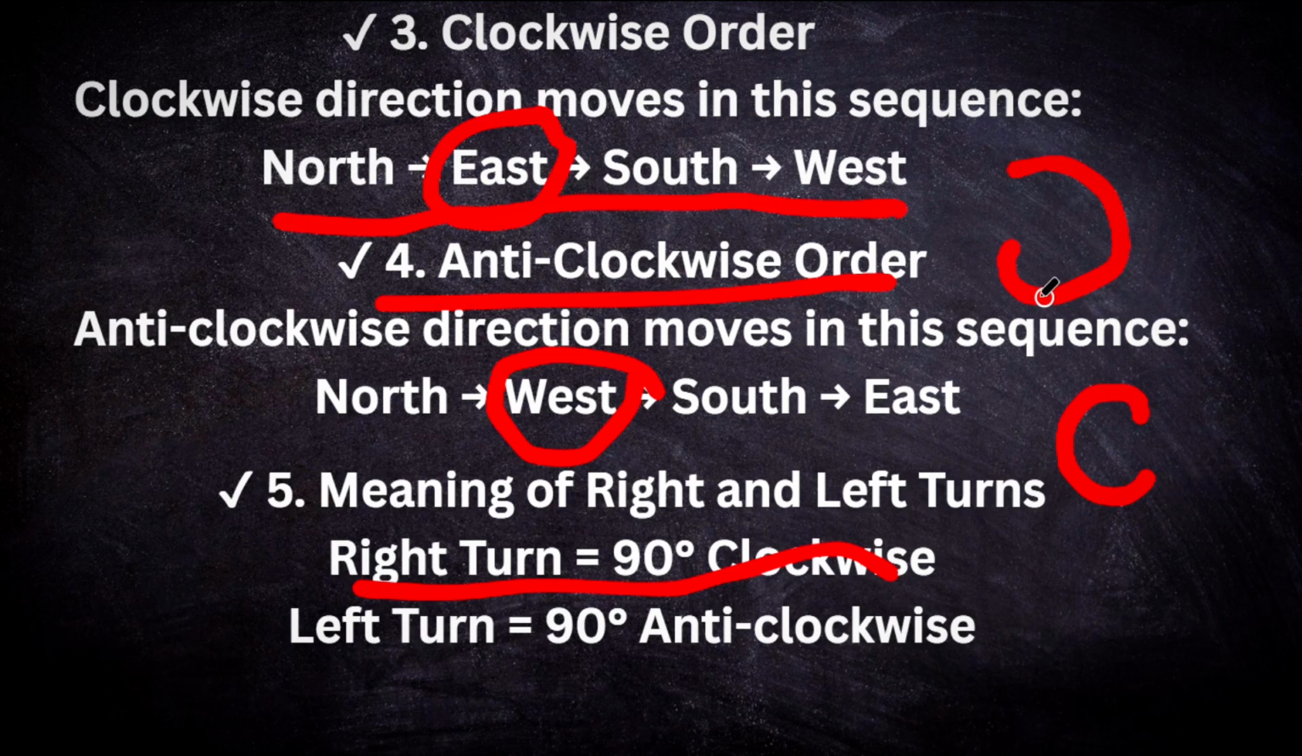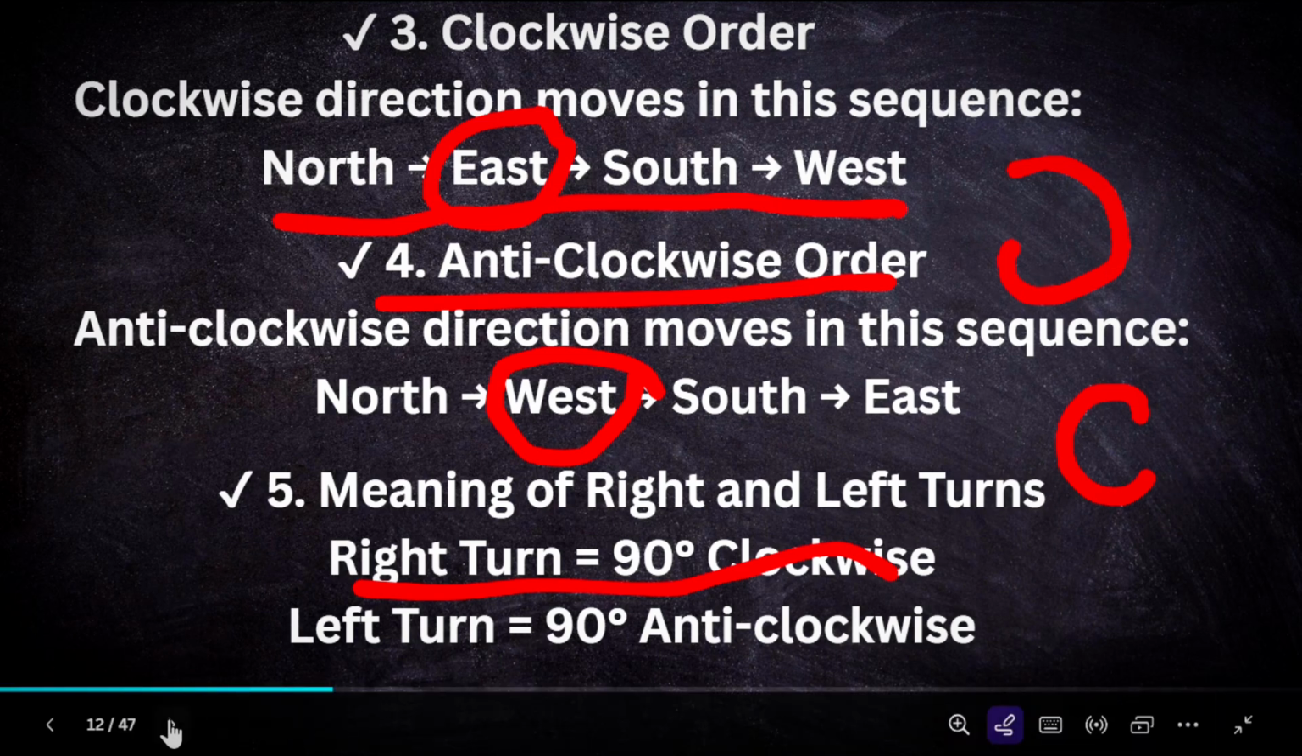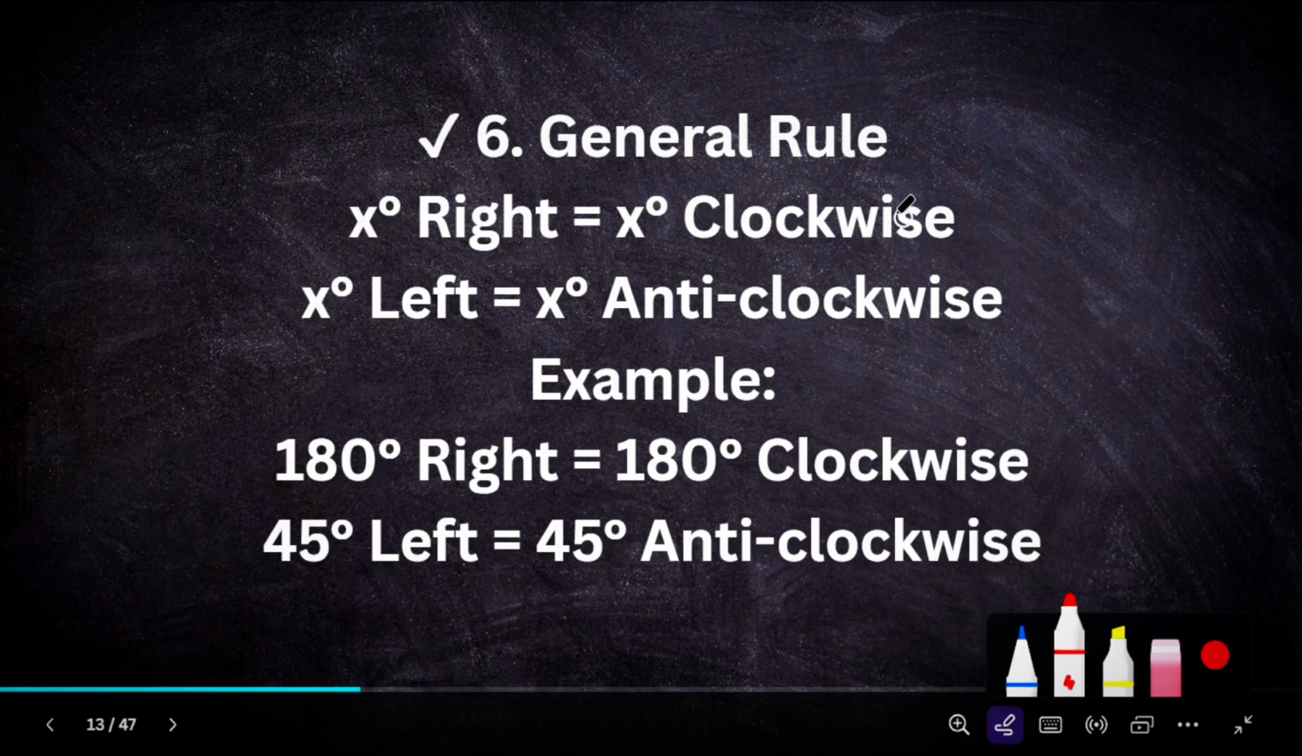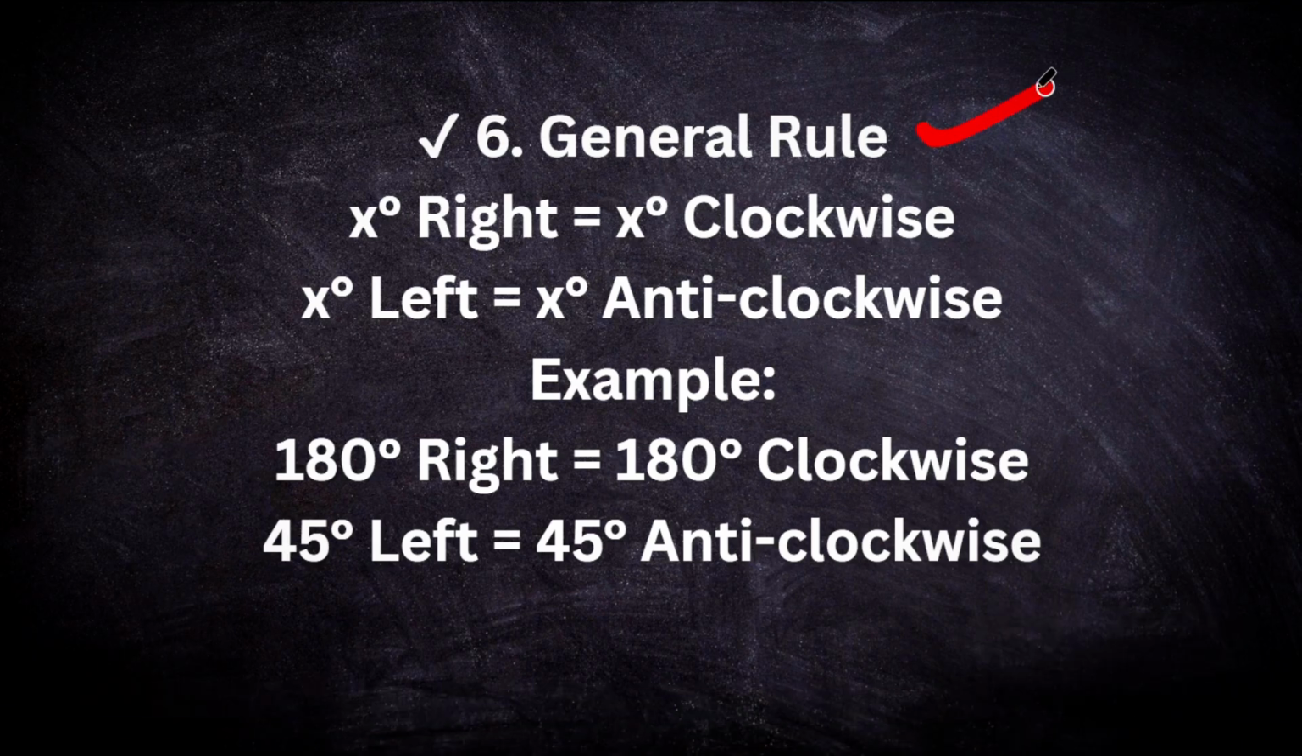And if it is clockwise, then it is a right turn of 90 degree angle. So the general rule: what is x degree right? 90 degree right is equal to 90 degree clockwise, meaning whatever is on the right angle side is clockwise, and whatever is on the left angle side is anti-clockwise.